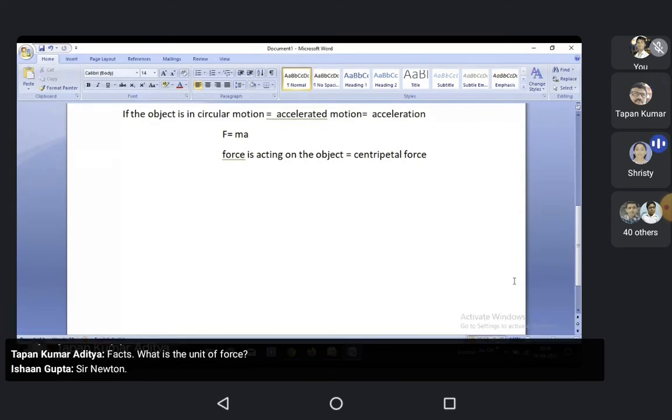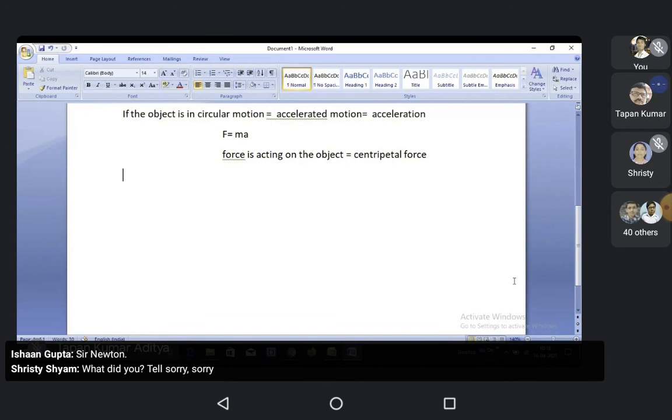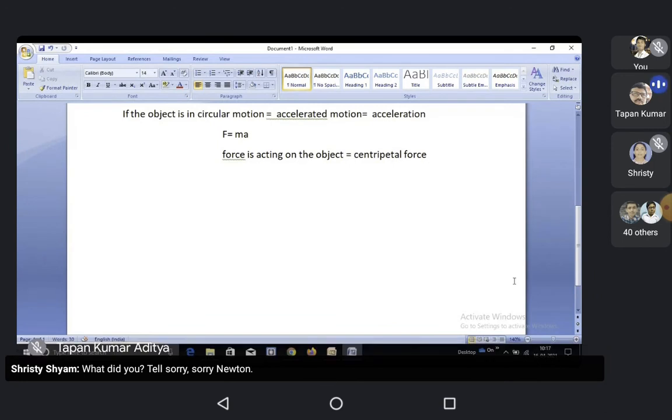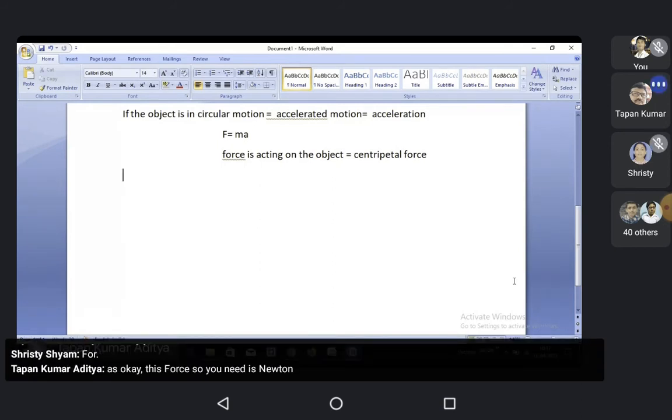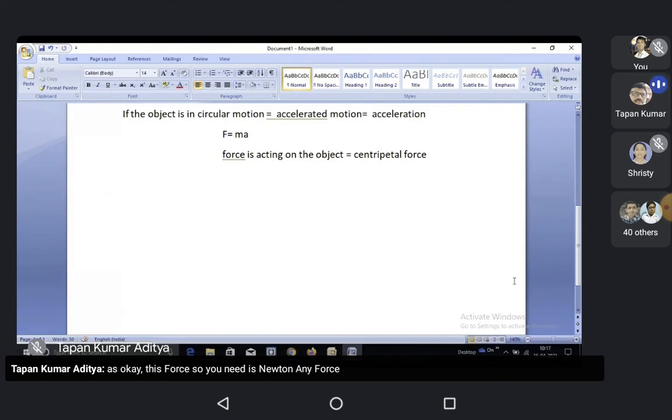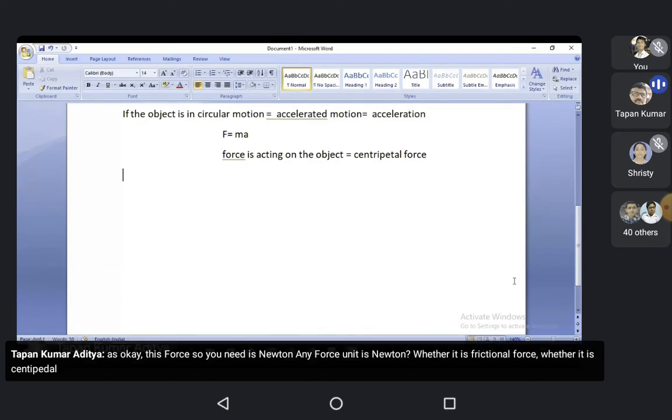Newton. Sorry, Newton. So why Joule? Joule is the unit of energy. So the unit of force is Newton. Any force, the unit is Newton, whether it is frictional force, centripetal force, or tensional force.